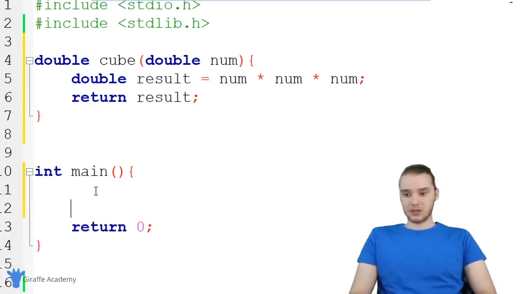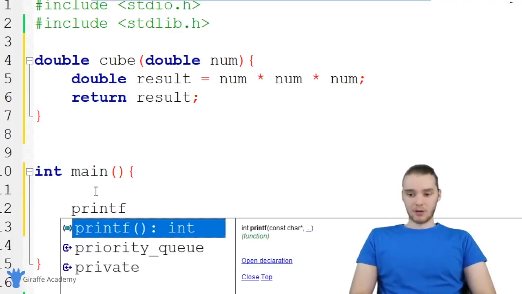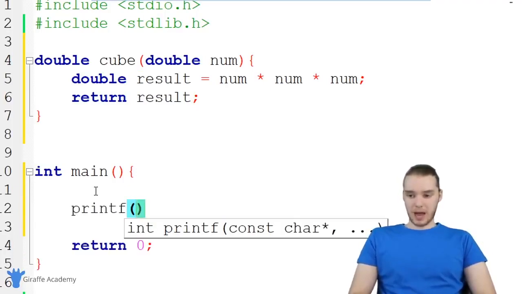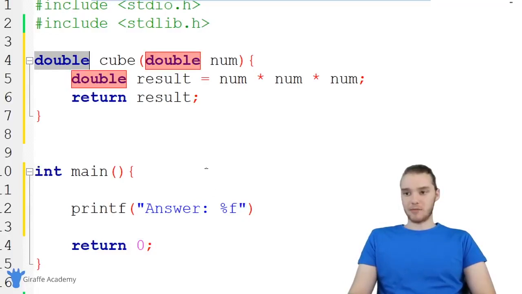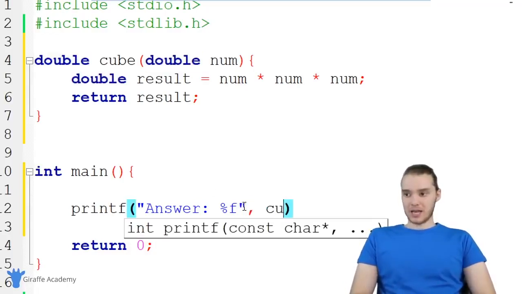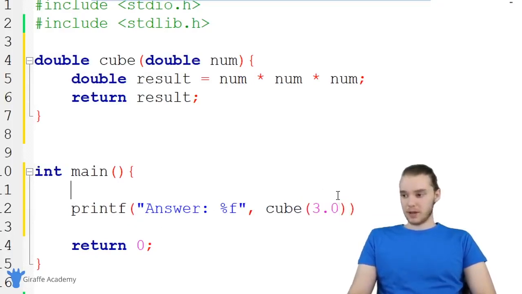So down here, we can actually call this function. So actually what I want to do is I want to print out the answer that we get back. So I can do printf, and in here I'm just going to say answer, and we'll print out the answer. So %f. I'm using %f because we're expecting to get a double back from here. Remember, double is the return type. And over here, I can just say cube, and we'll pass in a number. Let's pass in 3.0.